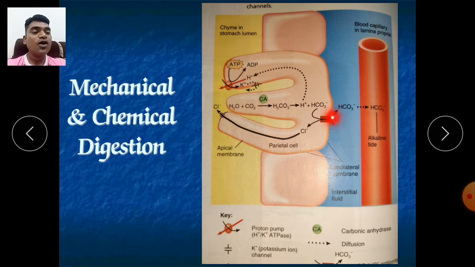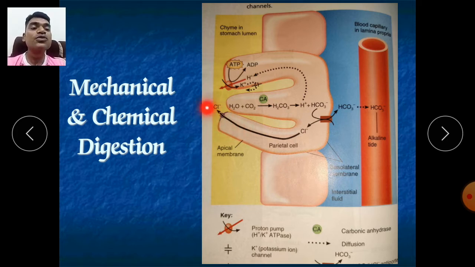Now the chloride ions which have been exchanged with bicarbonates will come into the picture here, and they will be released into the lumen. Understood? The chloride ions are released from the apical membrane through this parietal cell, this simple epithelial cell.